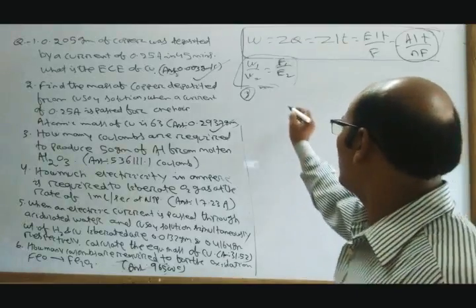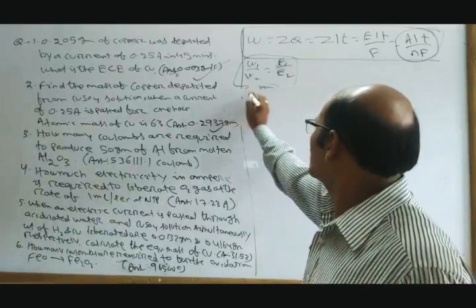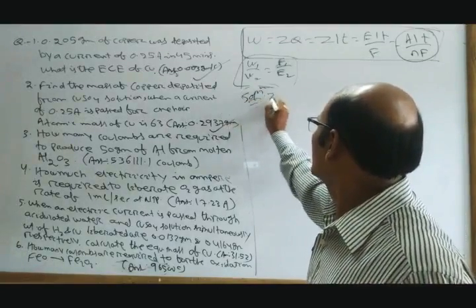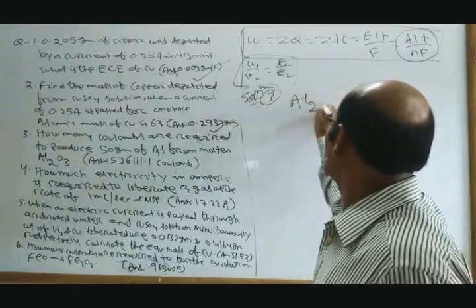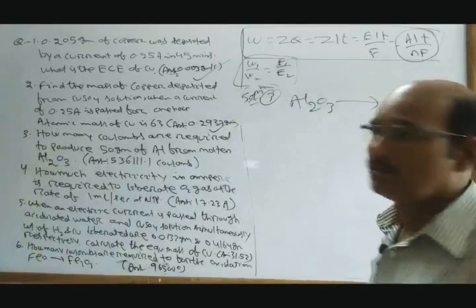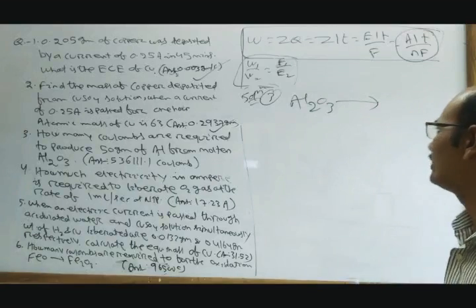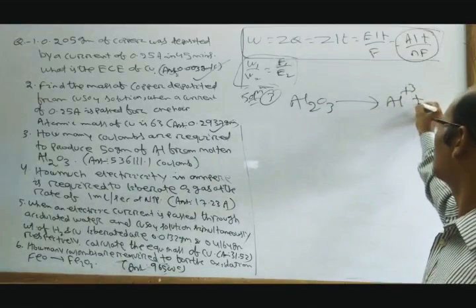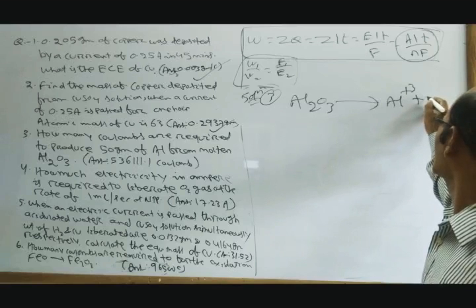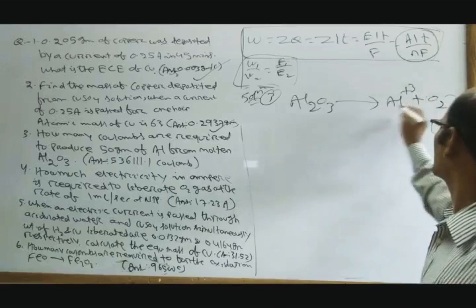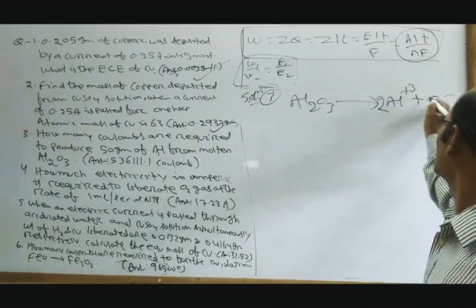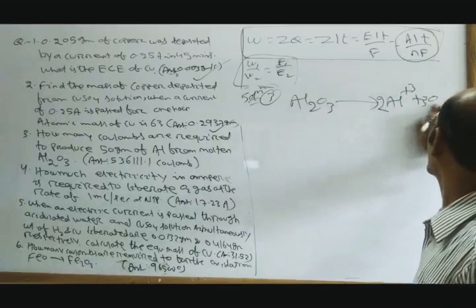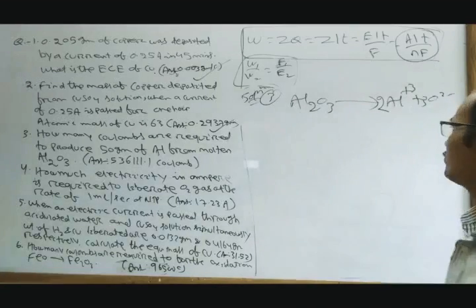If I have Al2O3 and melt it, I will get 2Al3+ and 3O2-.